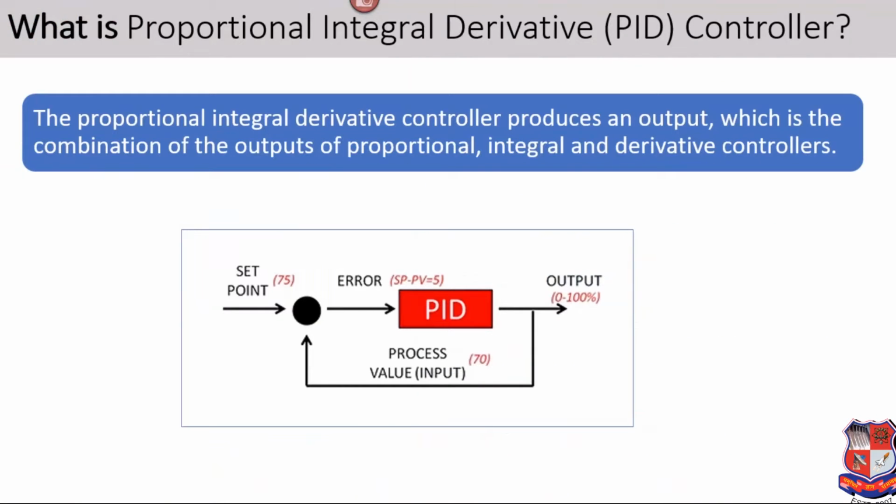So first of all, what is the definition of PID? It can be defined as follows: the proportional integral derivative controller produces an output which is the combination of the outputs of the proportional, integral and derivative controllers. Ultimately, suppose we have to set the point of 75% production. At that moment we have to provide some reference signal, so in that case we need 75%.